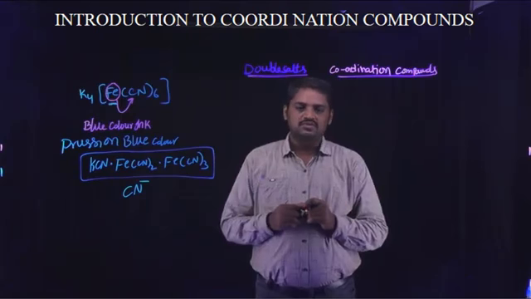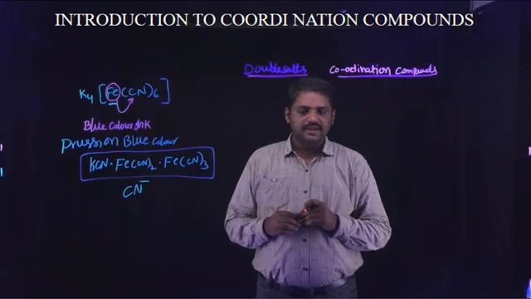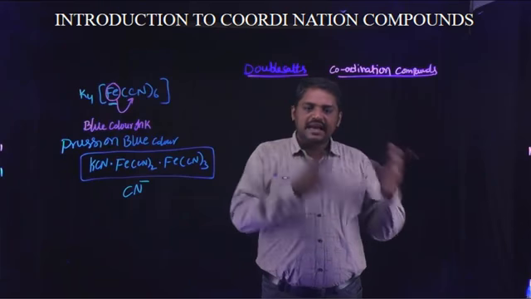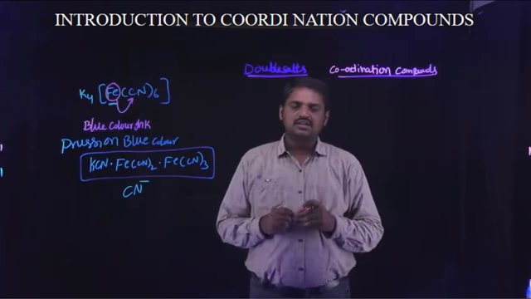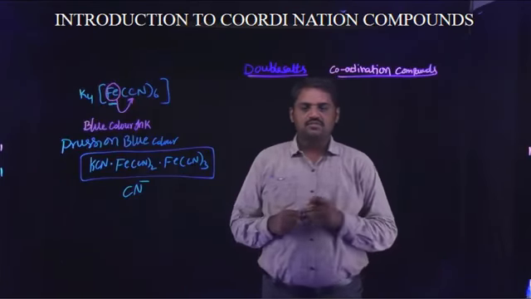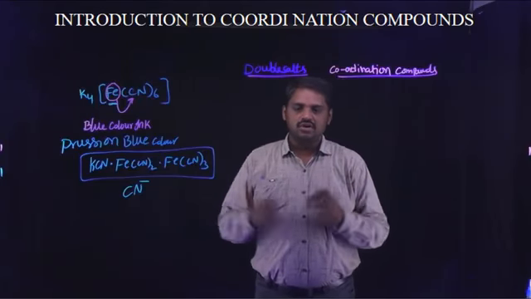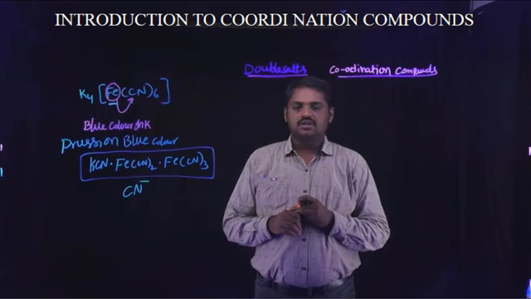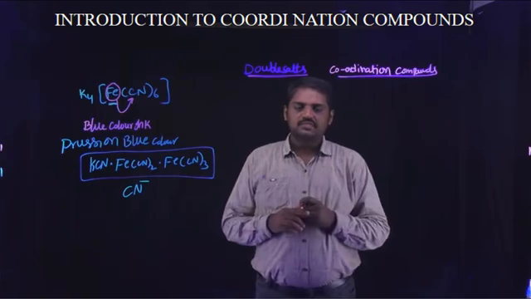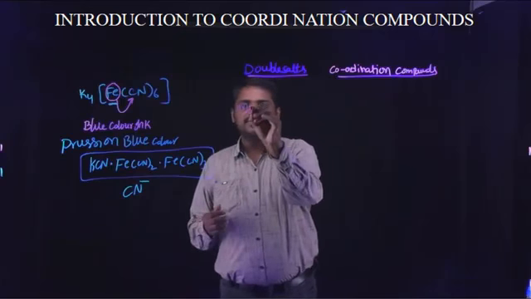The difference is that a double salt, when dissolved, produces different cations. For example, Mohr's salt is the best example.